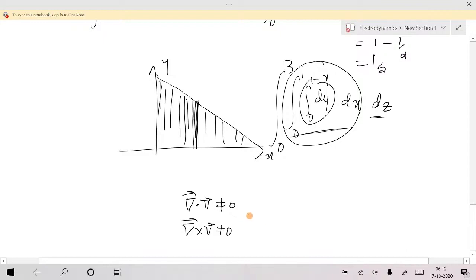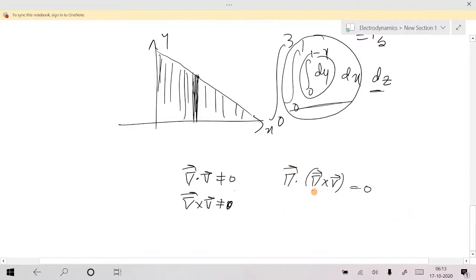Why not? Any vector calculus theorem which is not allowing us to do so? Not like that. Am I right? Again, we say divergence of curl. Again, curl is some other vector field. Am I right? Curl is some other vector field. That vector field's divergence is 0. Okay, this is not this vector field. That is different. Am I right? Del cross V is a different vector. It has divergence 0. But again, okay, a vector which can have both divergence and curl.